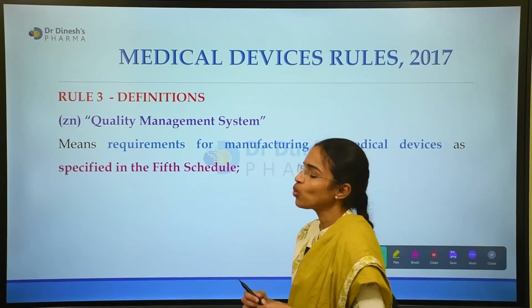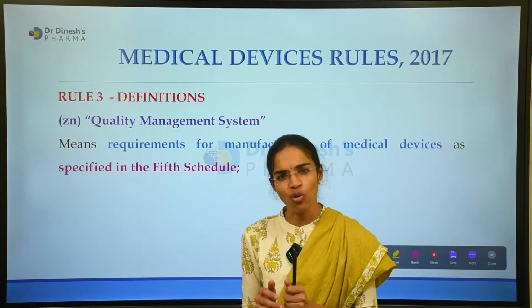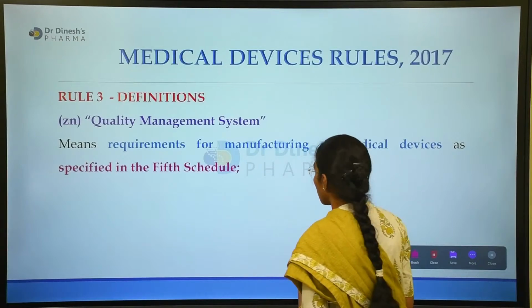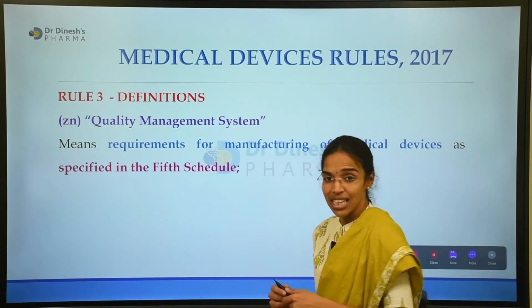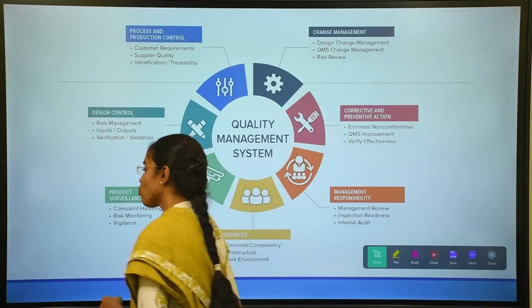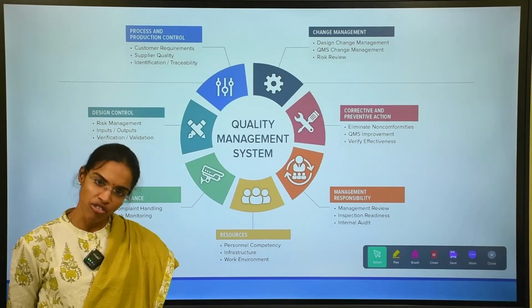Okay. The next is again very important: the quality management system. What is quality management? QMS in medical devices. These are the requirements for manufacturing of medical devices as specified in the 5th schedule. So this is the quality management system. What all is included in the QMS of a medical device?